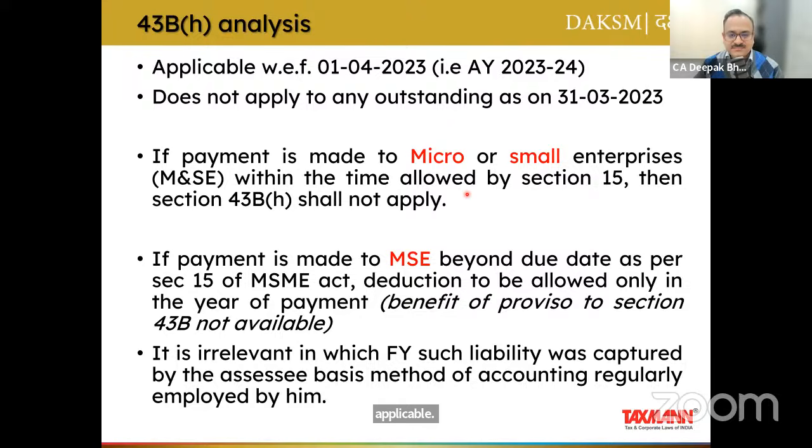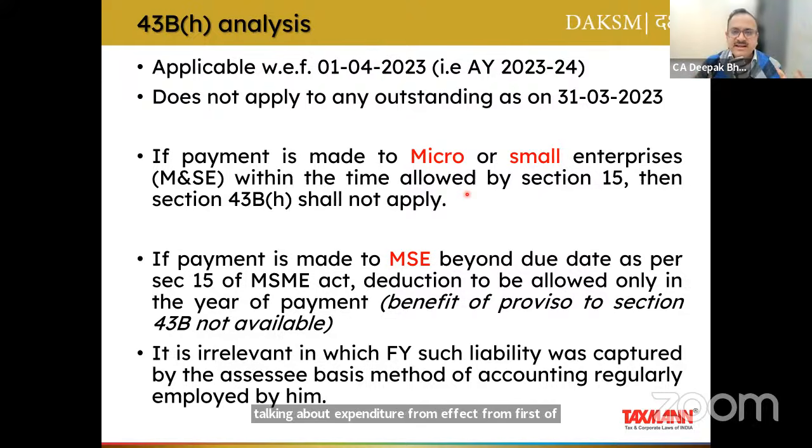So in crux, any outstanding prior to 1st of April 2023, even if it is still outstanding as on 31st of March 2024, shall not be covered by this provision. Obviously, I'm talking about expenditure with effect from 1st of April 2023 only.